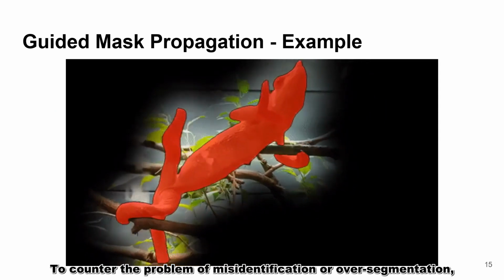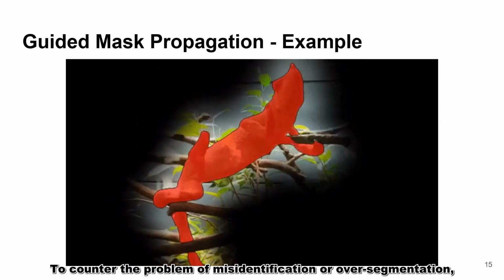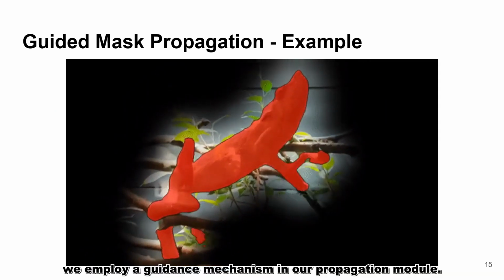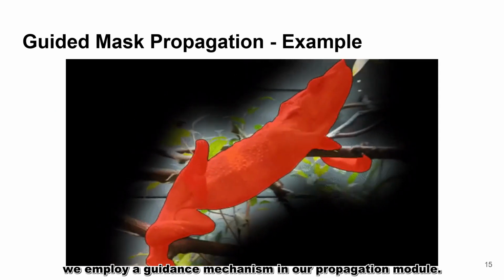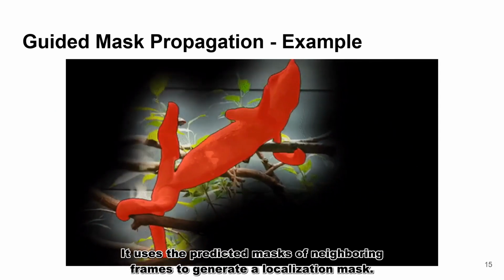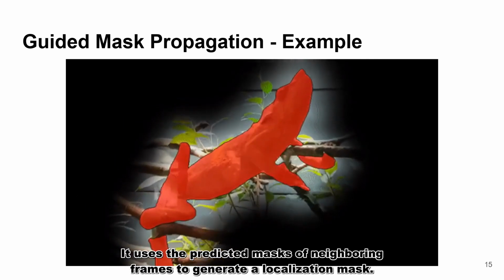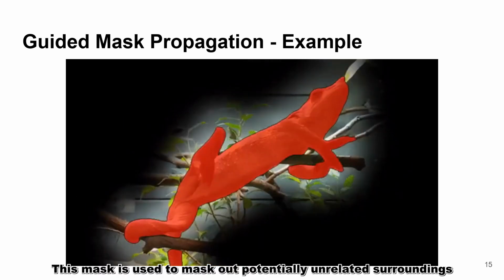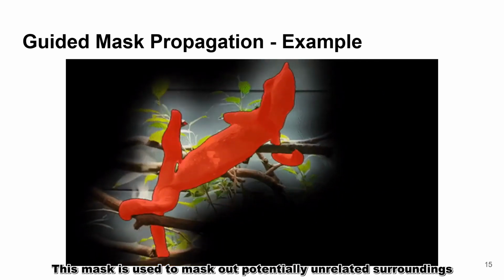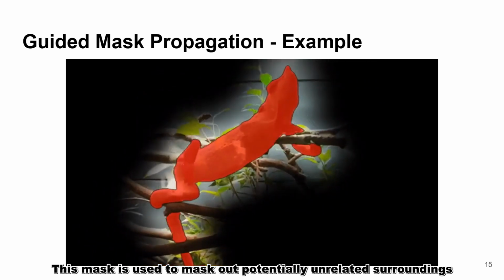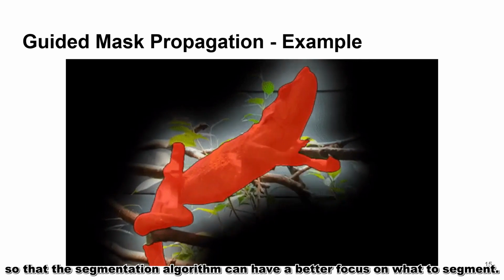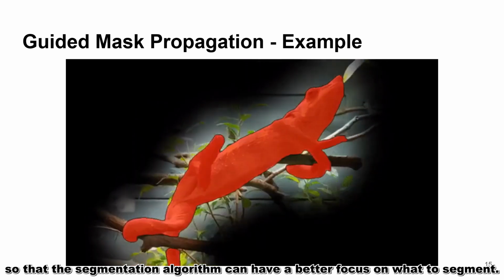To counter the problem of misidentification or over-segmentation, we employ a guidance mechanism in our propagation module. It uses a predicted mask of neighboring frames to generate a localization mask. This mask is used to mask out potentially unrelated surroundings so that the segmentation algorithm can have a better focus on what to segment.